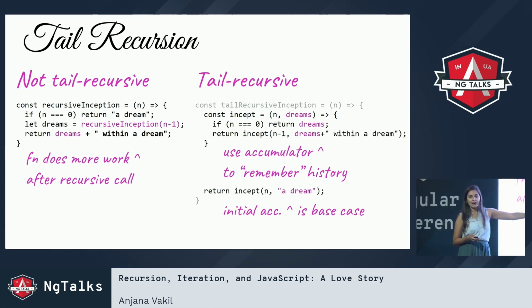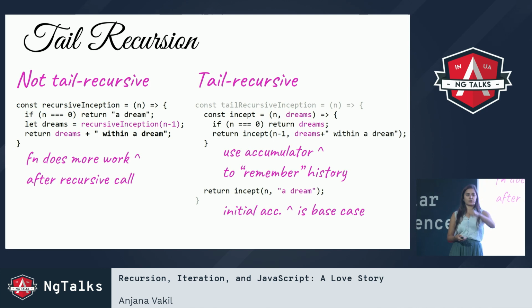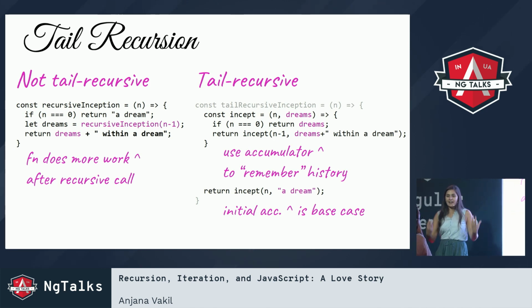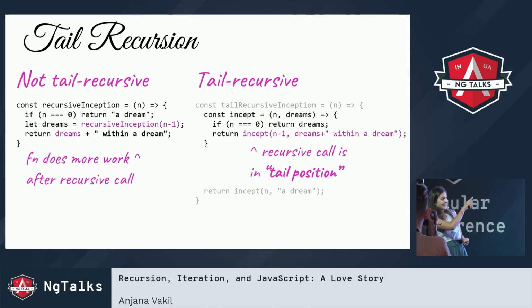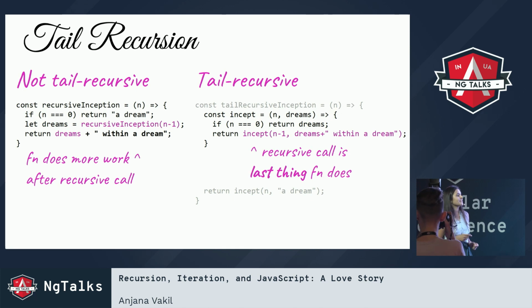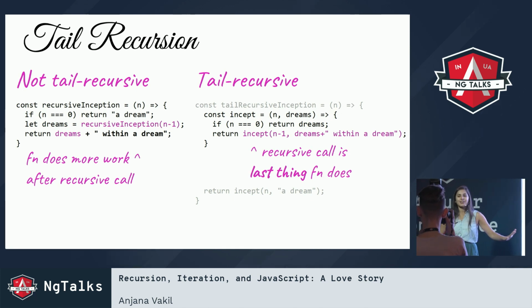Now, when I begin this recursive process, I'm going to pass in our base case as the initial value of the accumulator to start things running. So now, the recursive call inside incept is in tail position. Why? Because this function does nothing else after that recursive call comes back. It's the last thing it does. All it's going to do is take that result and return it right away. There's no other work to do.